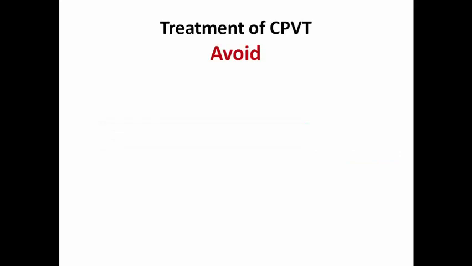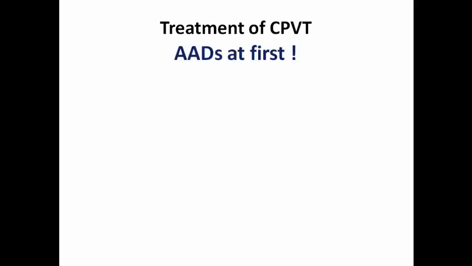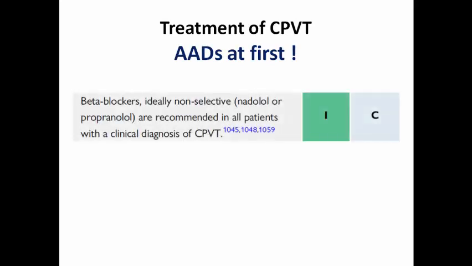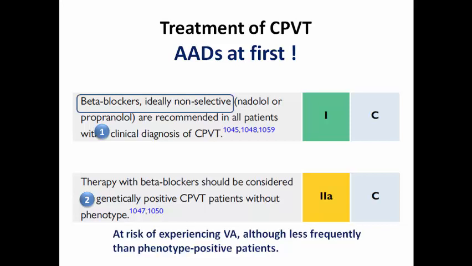After you diagnose CPVT, you should advise your patient to avoid competitive sport, strenuous exercise, and exposure to stressful environment, as all of these can result in ventricular arrhythmias. Then the first line of treatment, as in long QT syndrome, is also antiarrhythmics like non-selective beta blockers, nadolol or propranolol, in all patients with clinical diagnosis of CPVT, and also in patients who have the gene but without the phenotype during exercise test. They also should receive beta blockers because they are at risk of experiencing ventricular arrhythmia, although less frequently than phenotype positive patients.